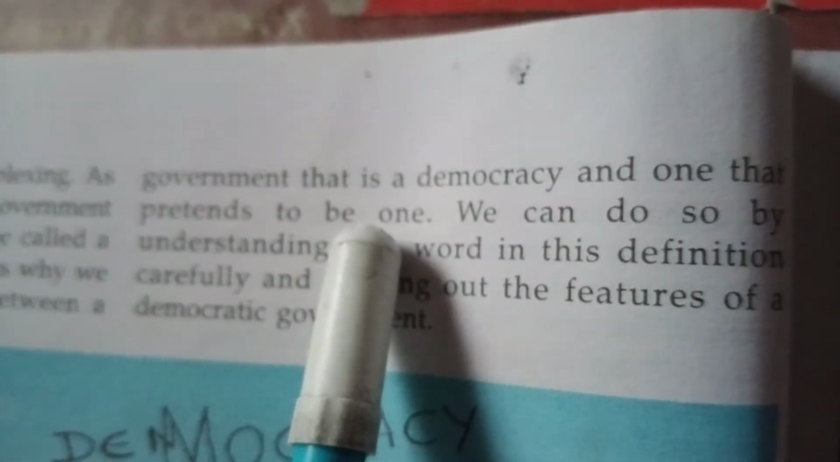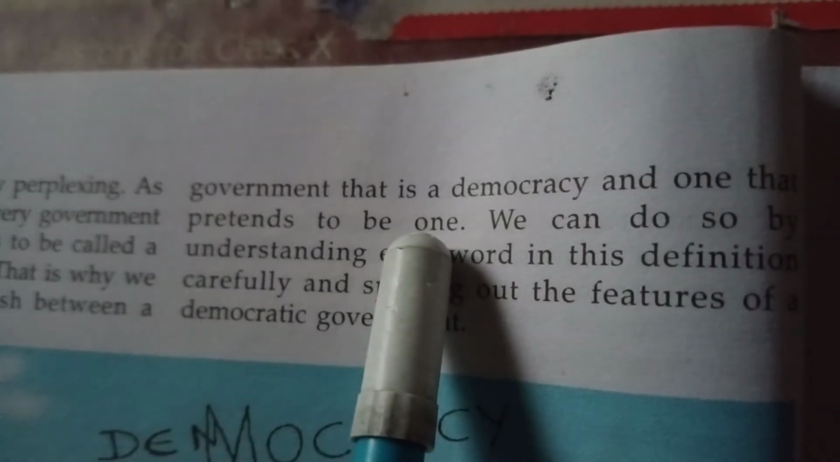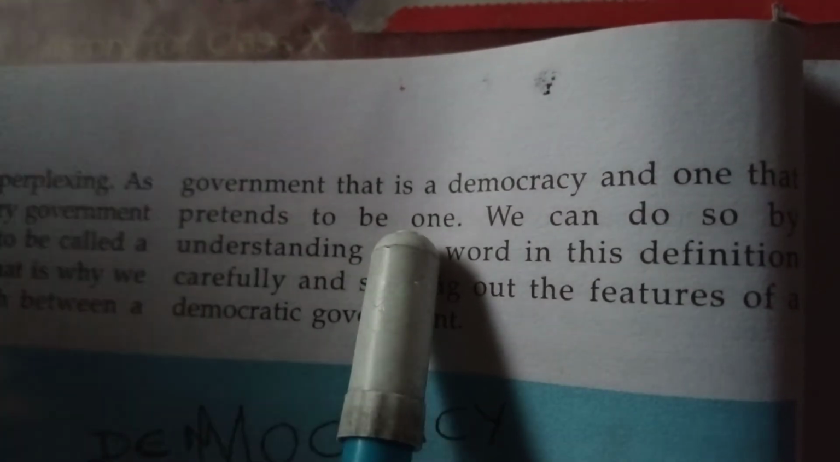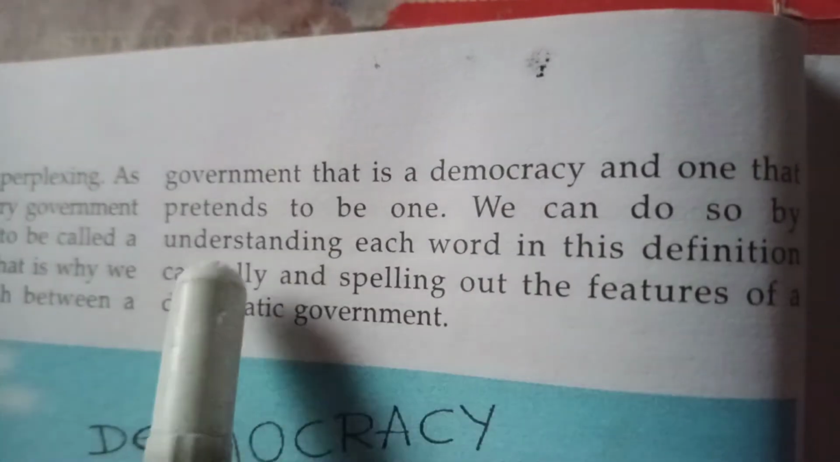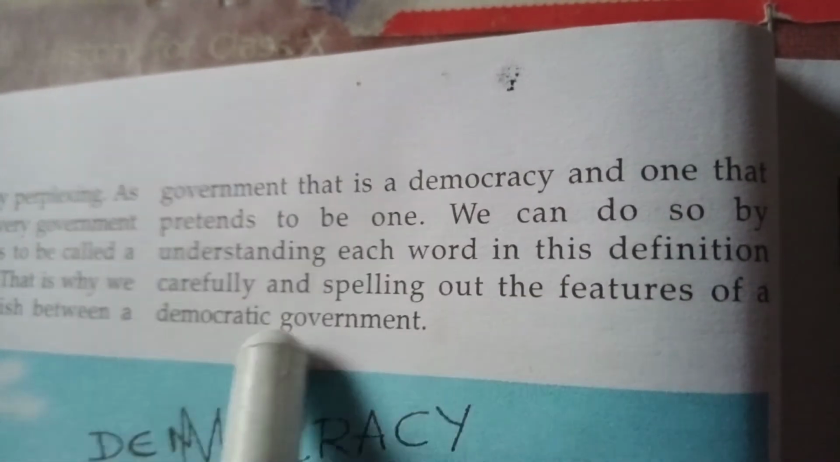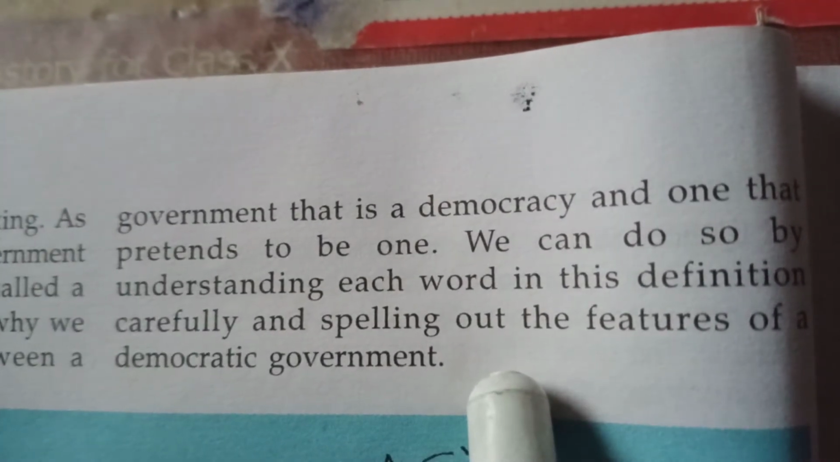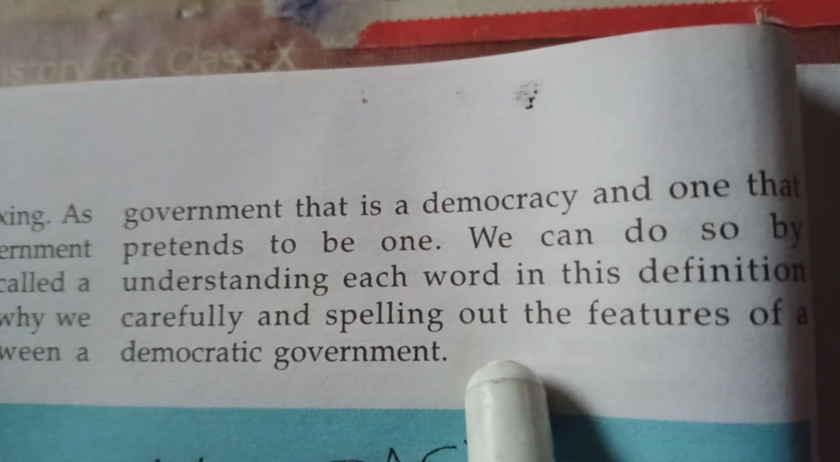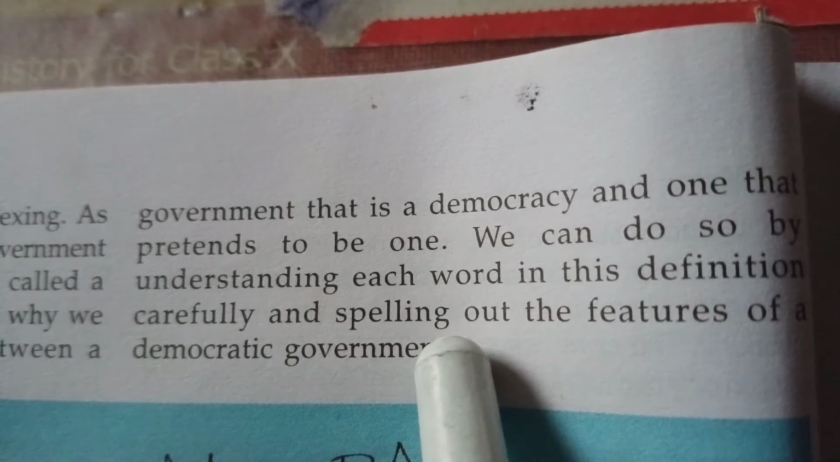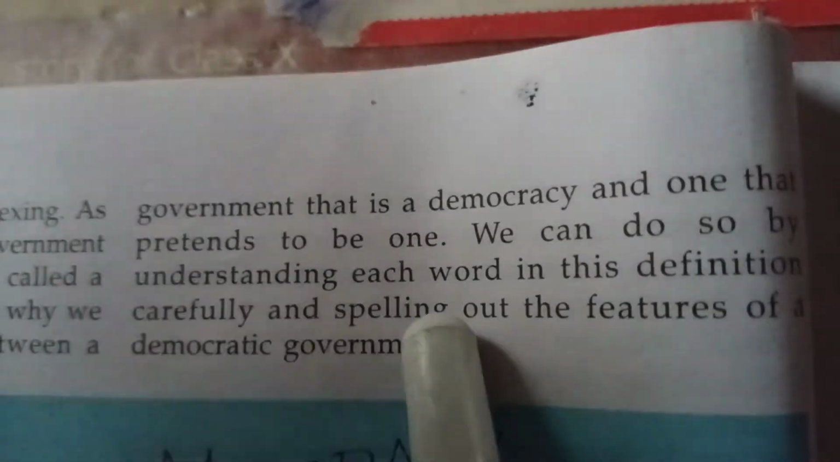Nowadays we can see that every nation is trying to call itself a democratic nation, but how many are really democratic? It is a big question. We can do so by understanding each word in this definition carefully and spelling out the features of democratic government. That will help us to categorize the pure democratic countries and the non-democratic nations, or the countries which pretend to be democratic but in reality are far away from democracy. Now for this we have to study the features of democracy. So what are the features of democracy?